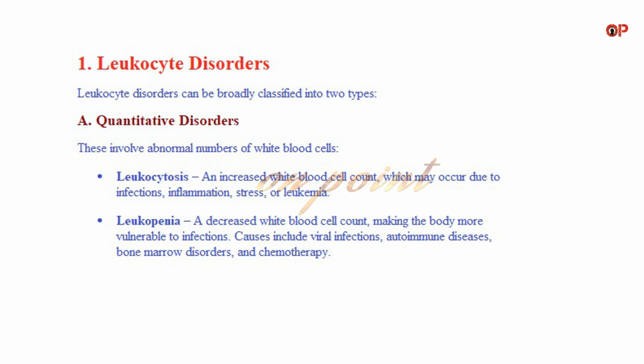A. Quantitative disorders. These involve abnormal numbers of white blood cells. Leukocytosis, an increased white blood cell count, which may occur due to infections, inflammation, stress, or leukemia. Leukopenia, a decreased white blood cell count, making the body more vulnerable to infections. Causes include viral infections, autoimmune diseases, bone marrow disorders, and chemotherapy.